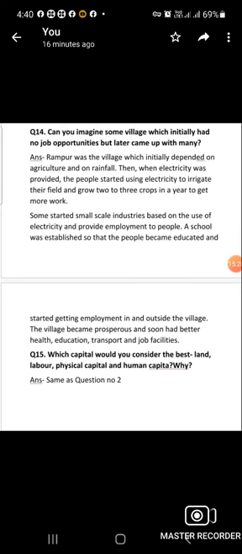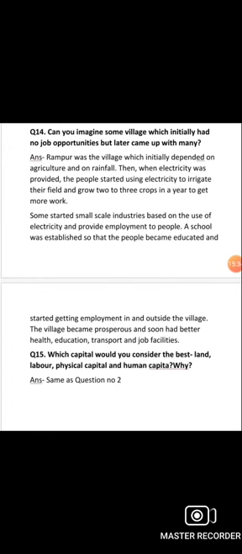Next, question number 15. Which capital would you consider the best: land, labor, physical capital or human capital, and why? And the answer of this question is the same as question number 2.